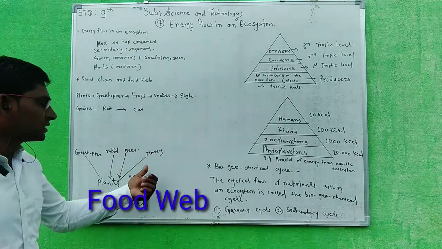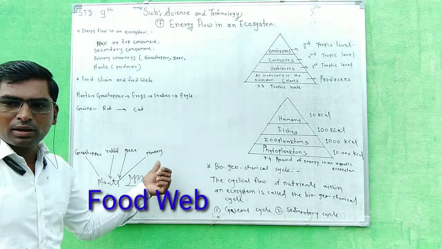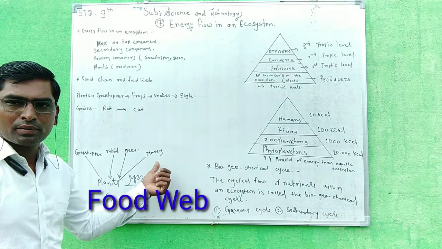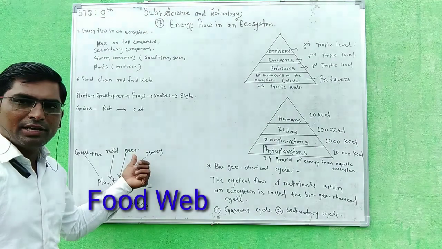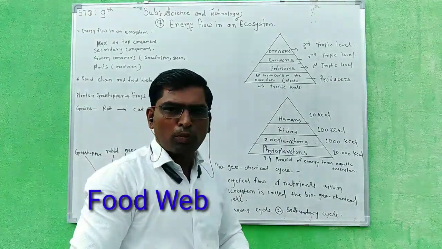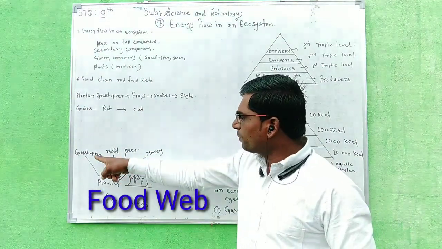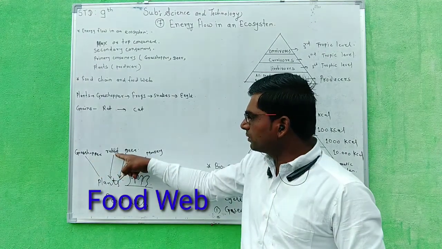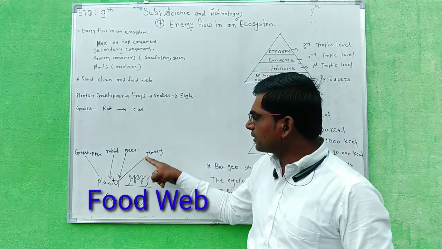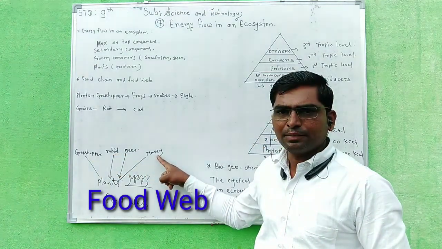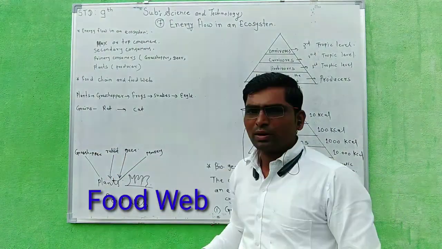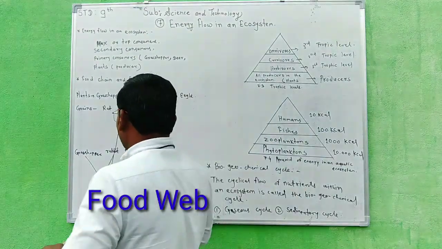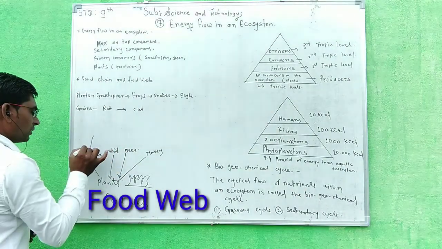Then plants are also eaten by the cow as well as the buffalo, then deer also. So plants are the food of grasshopper, rabbit, deer and monkey. Now the grasshopper is eaten by the frog.